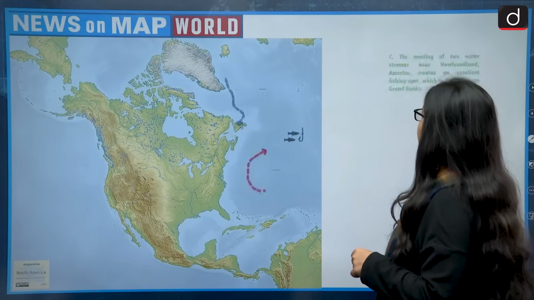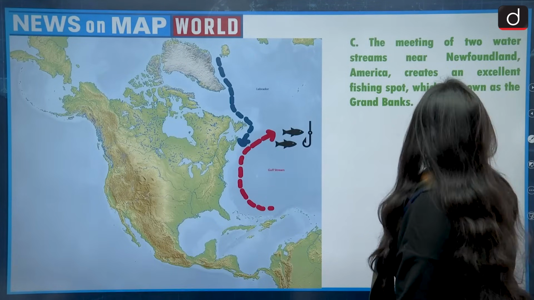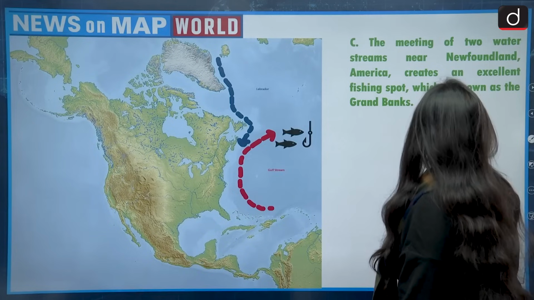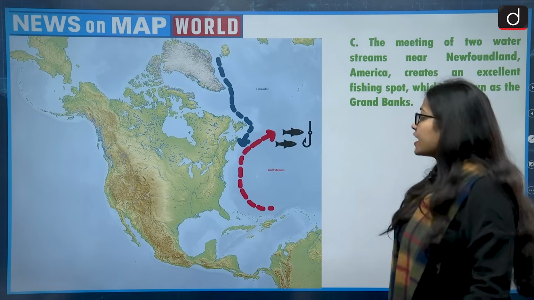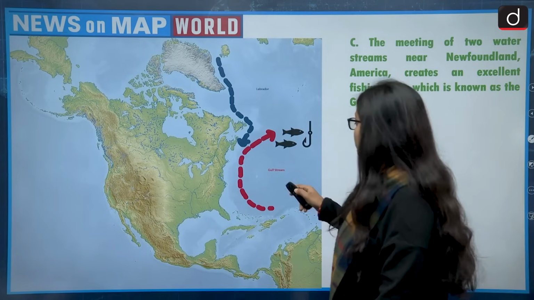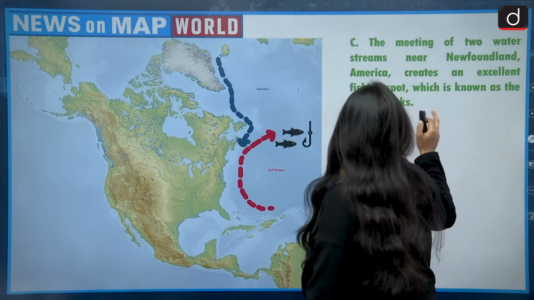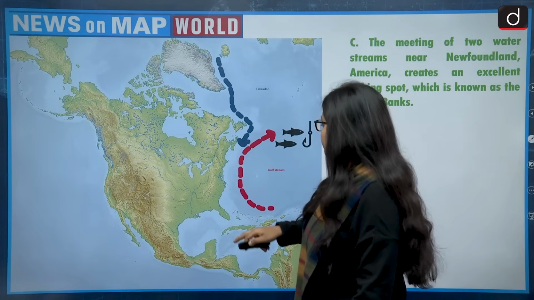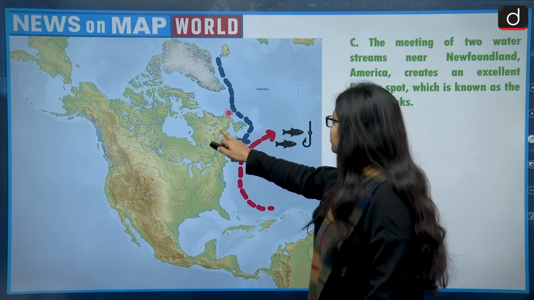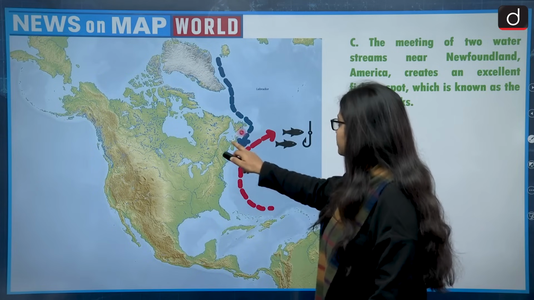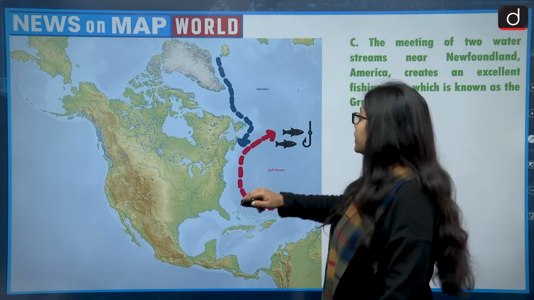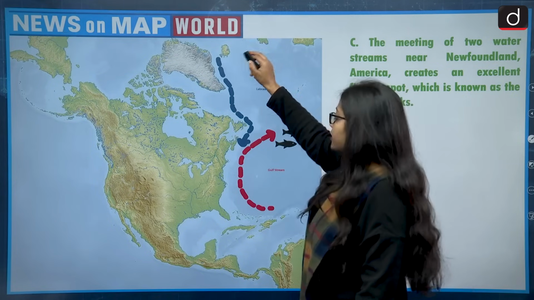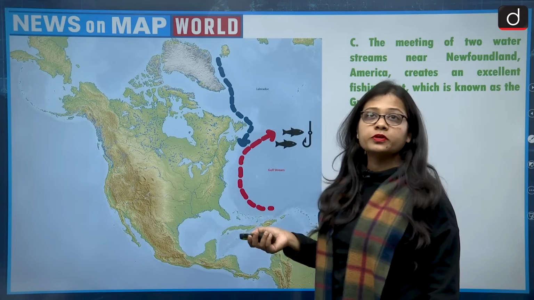Then we have the third, that is the meeting of two water streams near Newfoundland, America creates an excellent fishing spot which is known as the Grand Banks. First of all, let us look at the location of Newfoundland. This is the location of Newfoundland, and there is a hot current and a cold current which meet here.